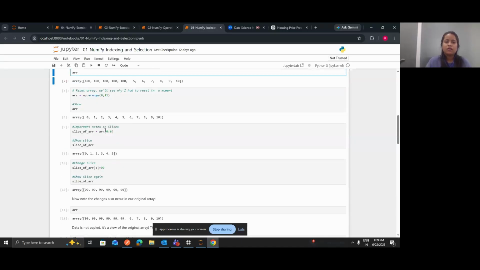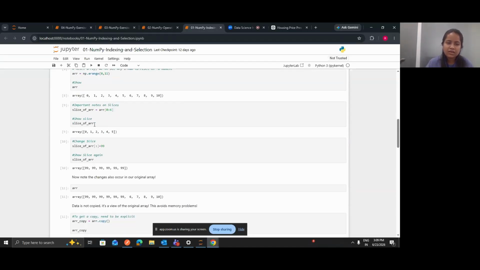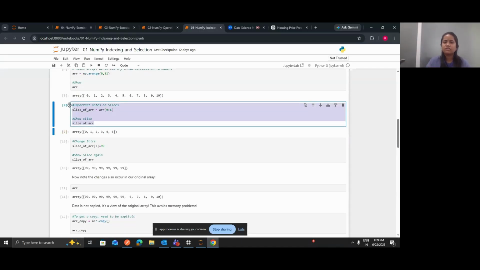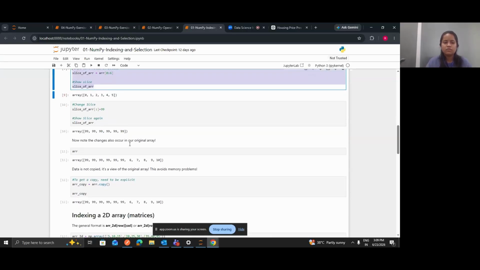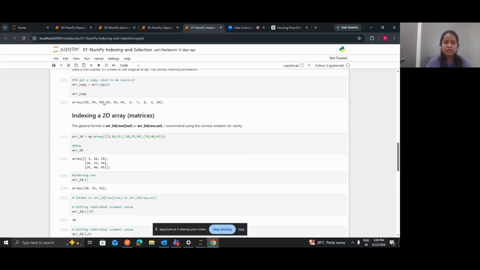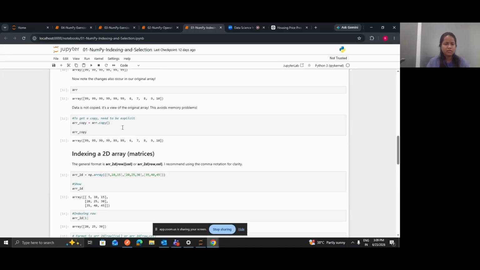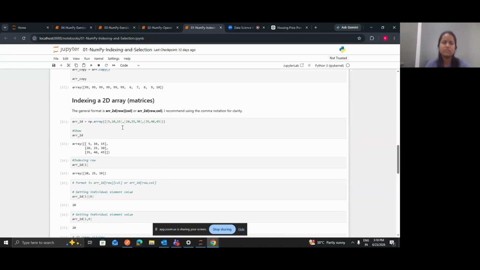I think slicing an array we have also discussed. You create a slice of an array. If the slice is created as a view, then the array and its slice are sharing the same memory, so if you make changes in one, it will reflect in the other as well. I think these things we have already completed. Array dot copy, we also saw in yesterday's class.